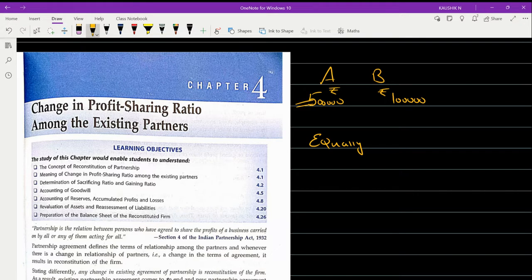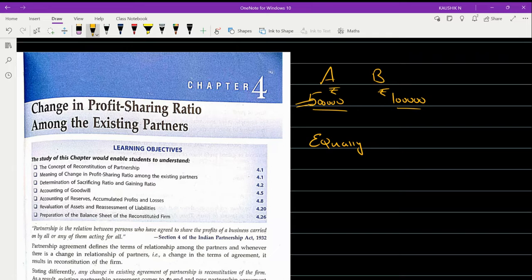You can see the capital contributed by A and B here. A has given 5 lakhs but B has given only 1 lakh rupees. The difference is that A has given 4 lakh rupees in excess. Now A thinks, why should I share equally? He has given only 1 lakh. Am I equal to him?